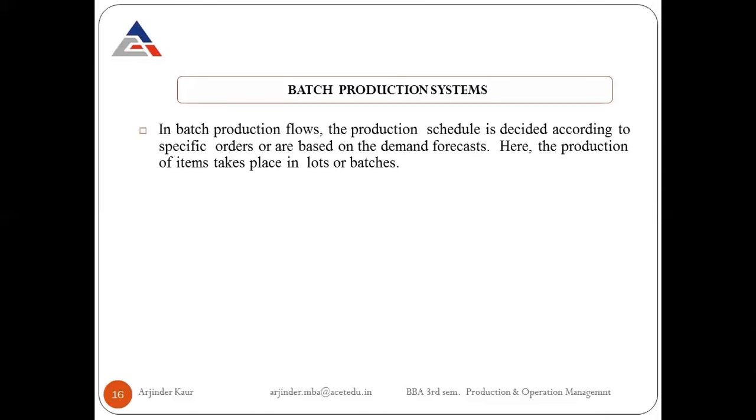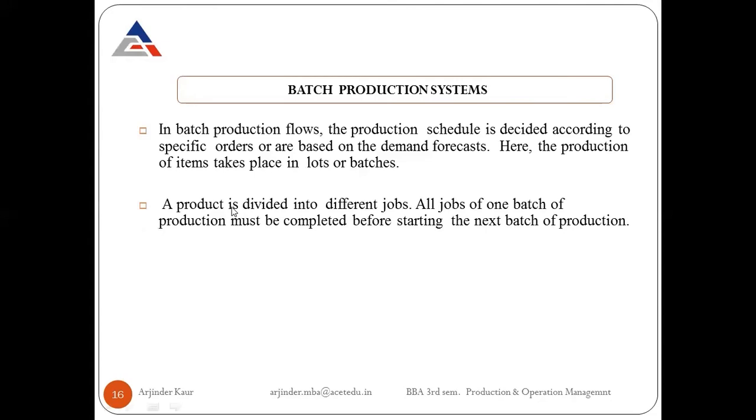So in batch production flows, the production schedule is decided according to specific orders or based on the demand forecast. Here the production of items takes place in lots or batches. When goods are produced in a group of identical items, that group is called a lot or a batch. Instead of producing one item at a time, a number of items are produced in one go. The whole lot will go through one process and then the whole lot will be moved on to the second process.